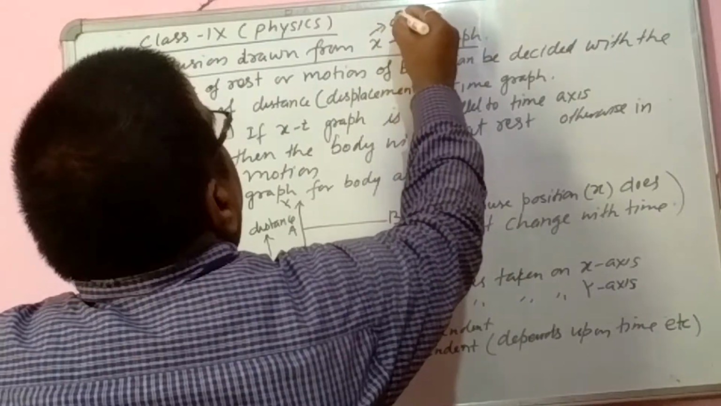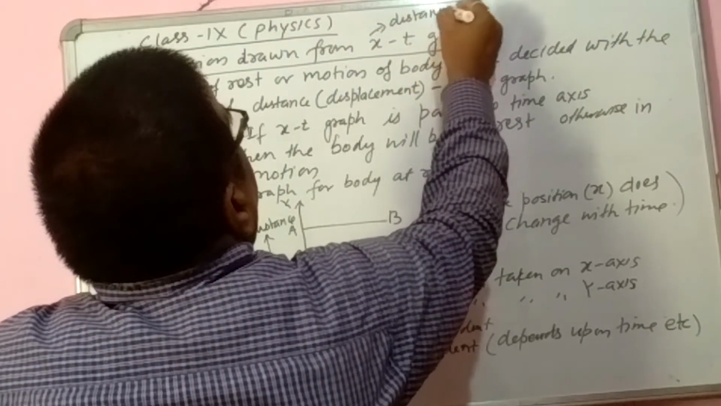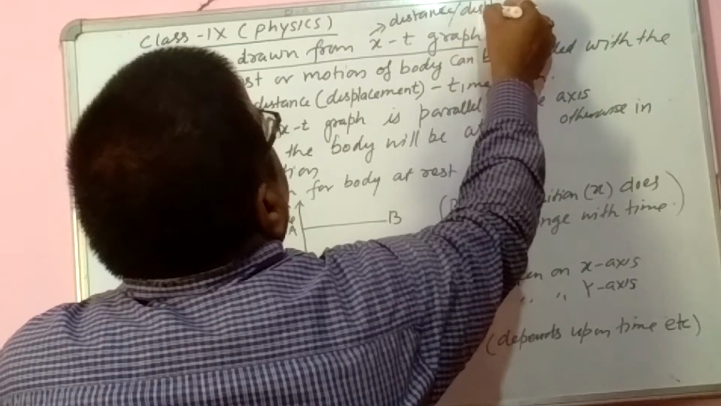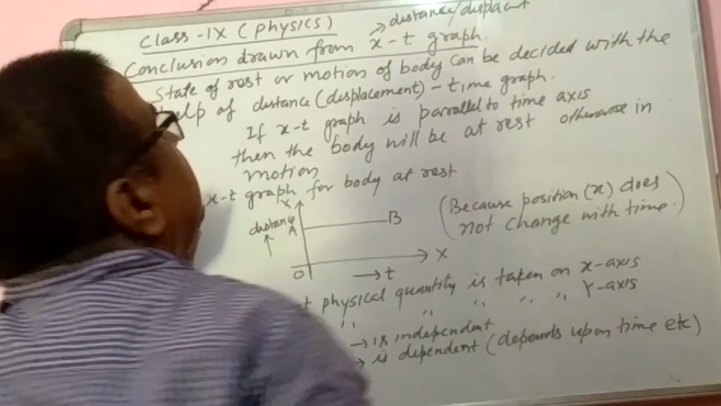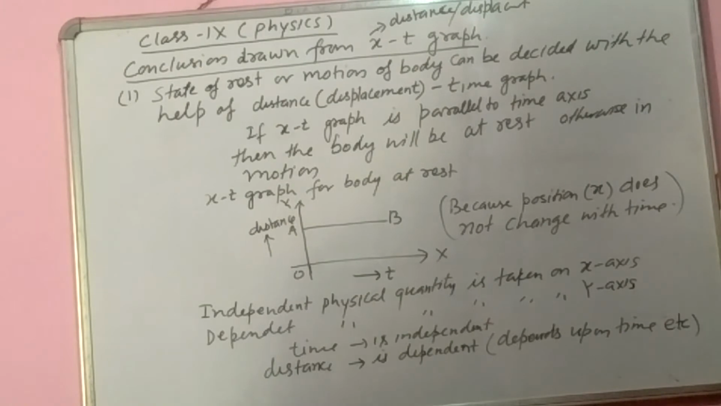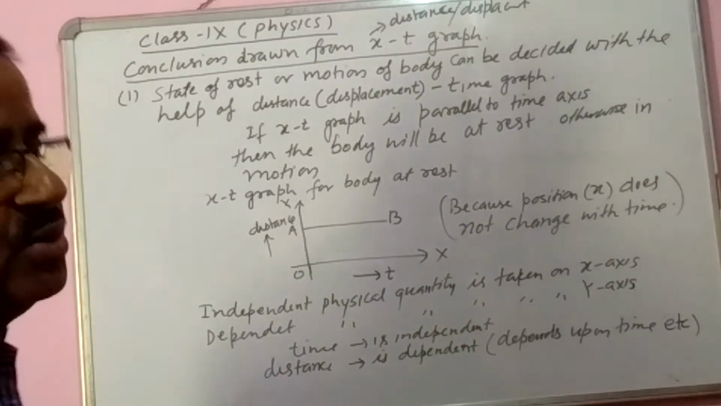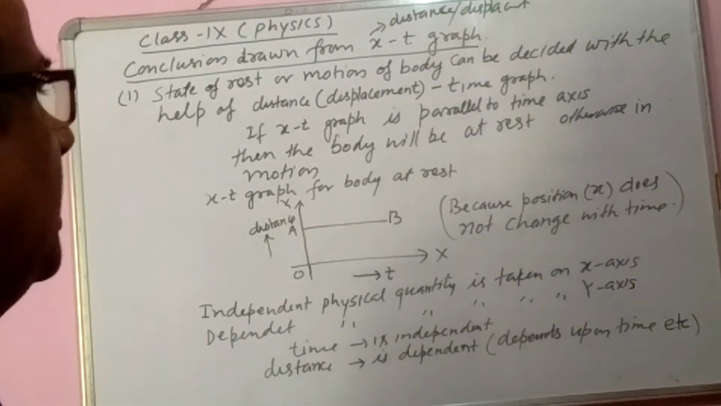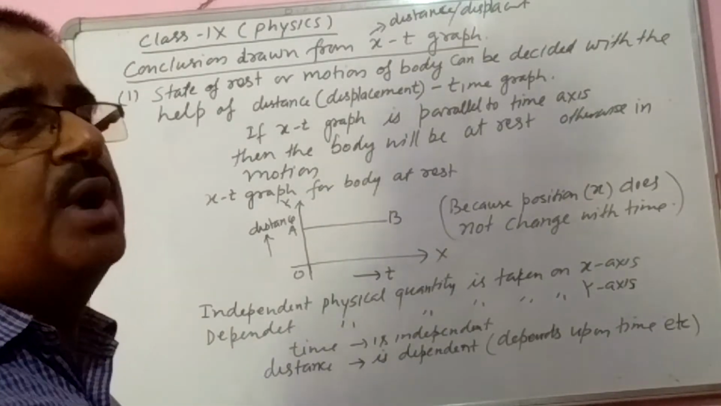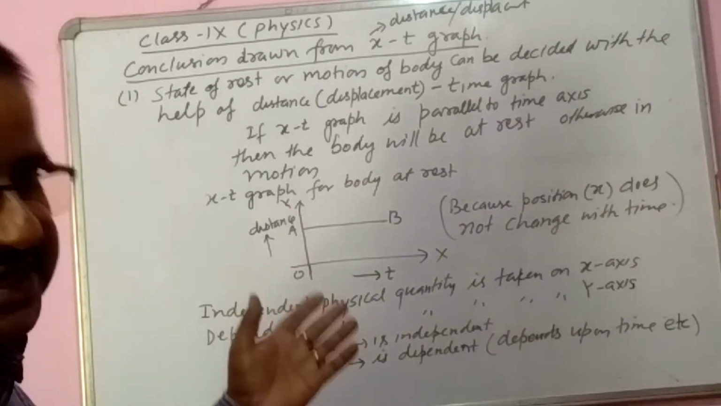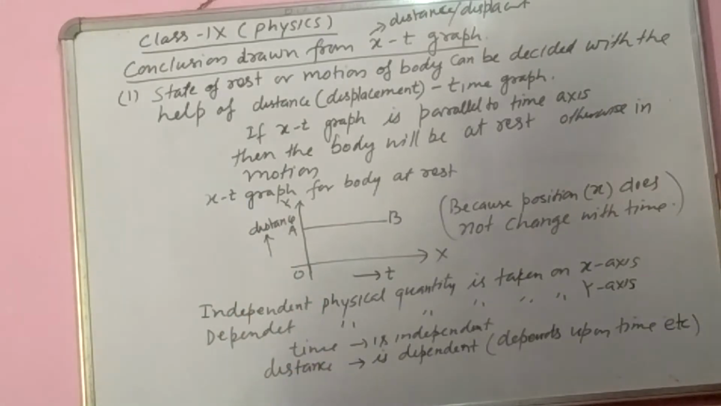It is distance or displacement. T is time. So what conclusion can be drawn from this graph? I am not going to discuss how to draw the graph as you have learnt in mathematics. So very important. It will help in further study in 11 or in the higher classes.